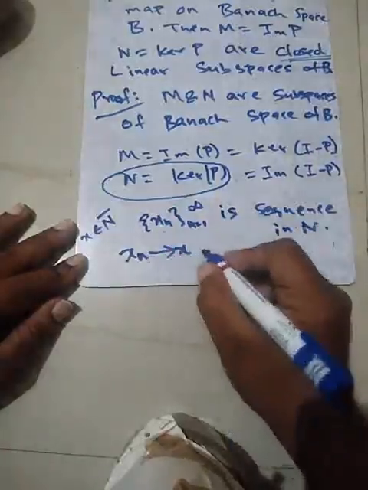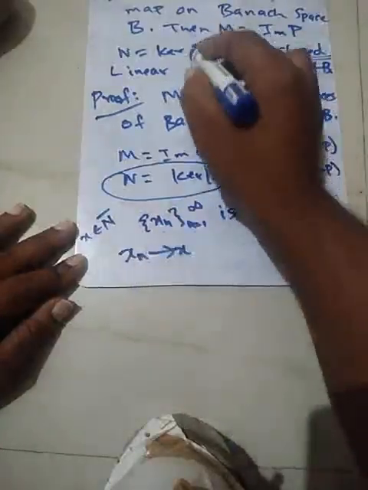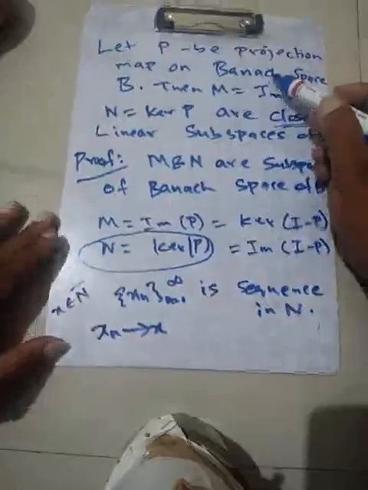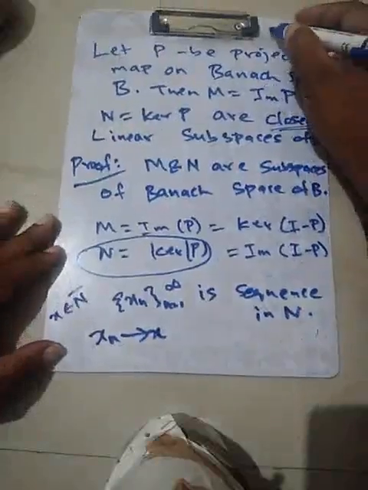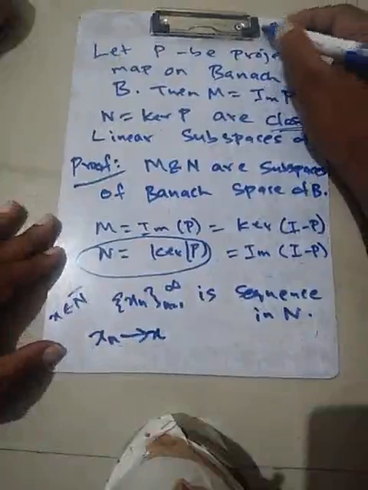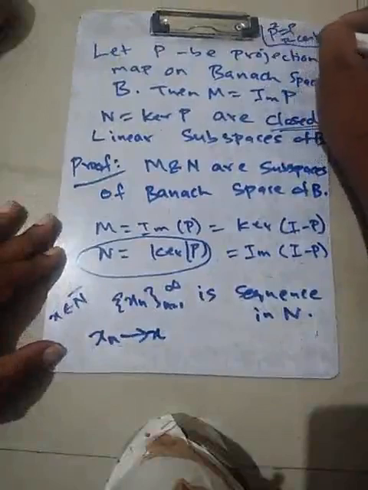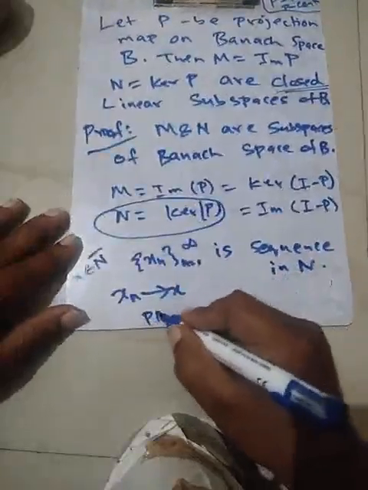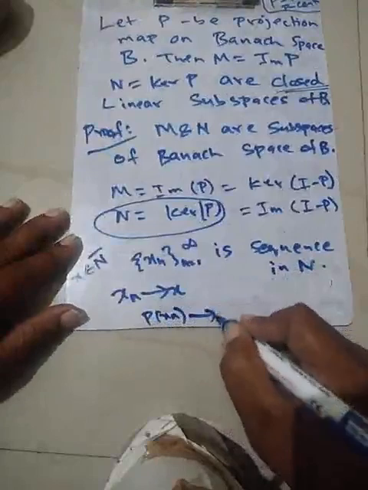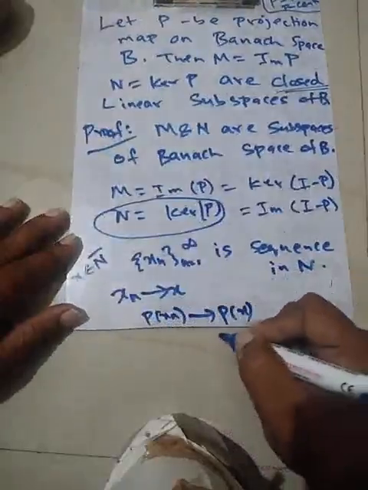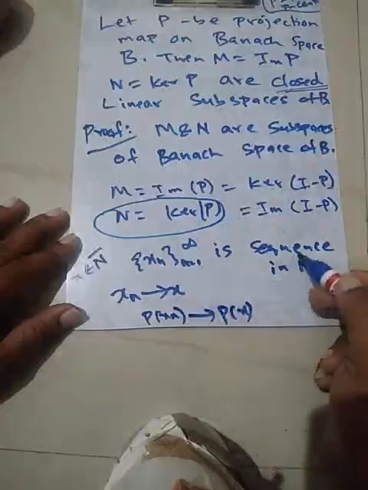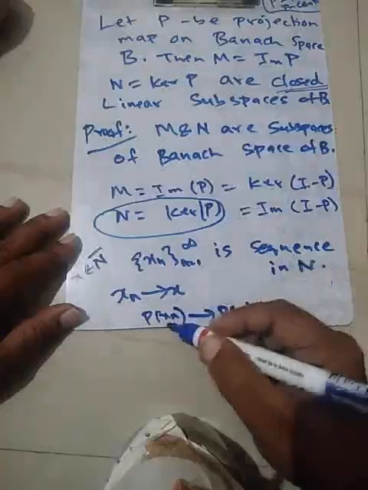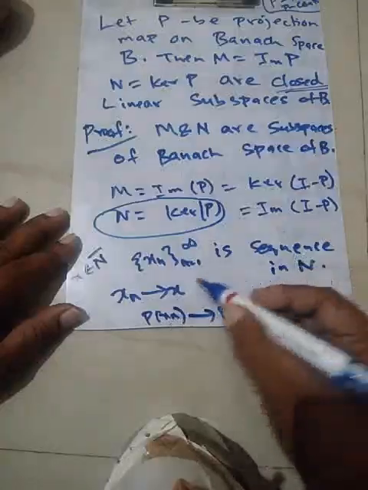Since P is a projection on a Banach space, an algebraic projection, P squared is equal to P, and P is given to be continuous. P is continuous means that P of x_n converges to P of x. But each x_n is in N, the kernel of P. So P of x_1, P of x_2, P of x_3, each of them is 0.